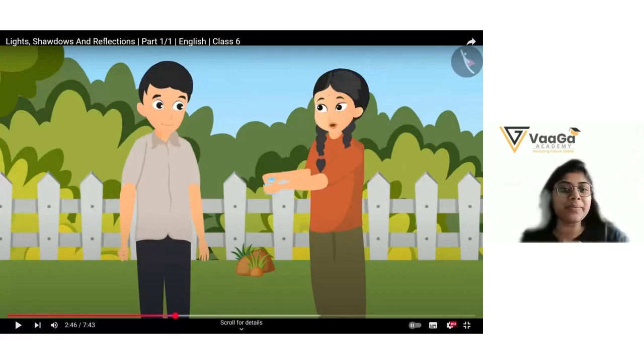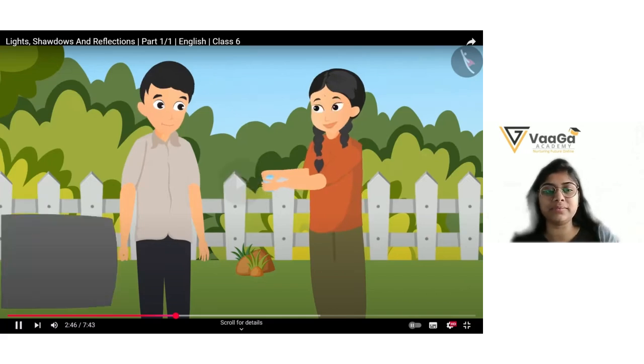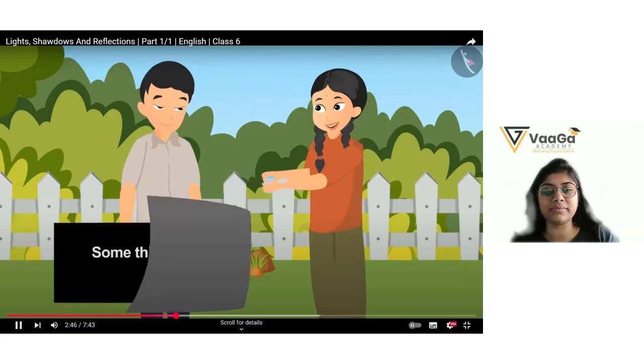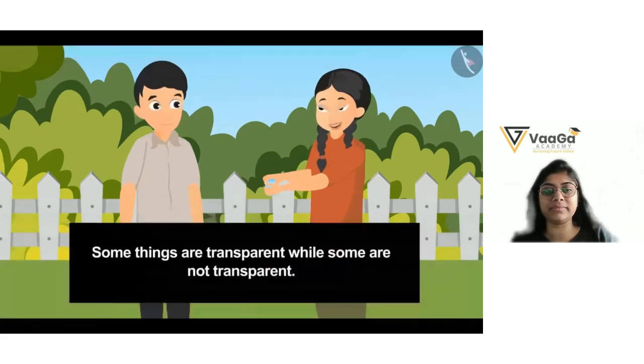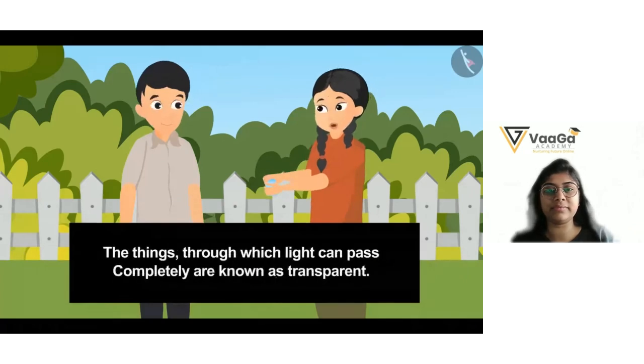So now you have understood. Through the light we can see the coin, because the light is not falling on that glass. Hello? Are you there? Yes, I'm there. Utsav, some things are transparent, while some are not transparent. The things through which light can pass completely are known as transparent.